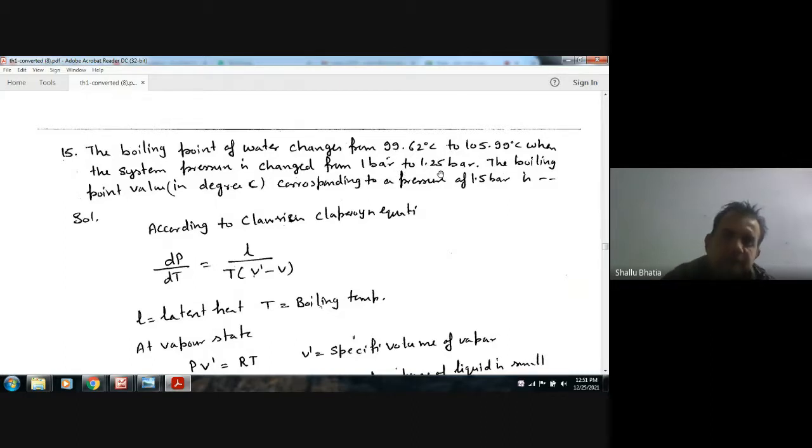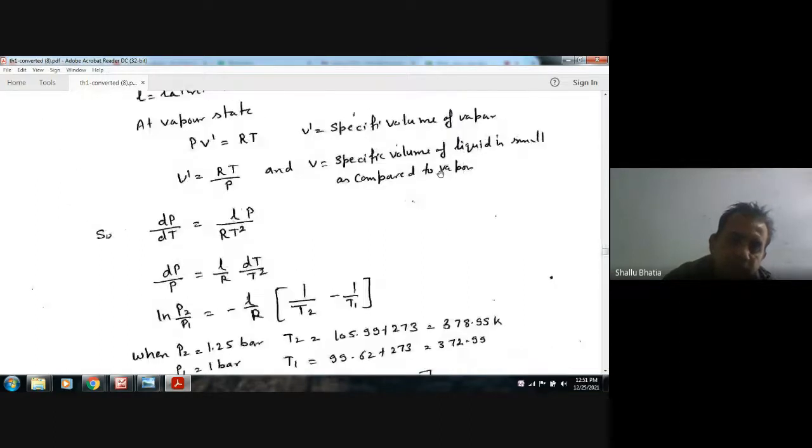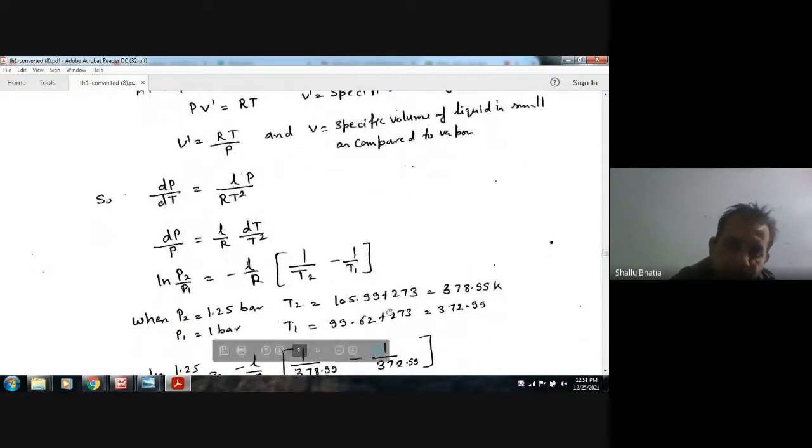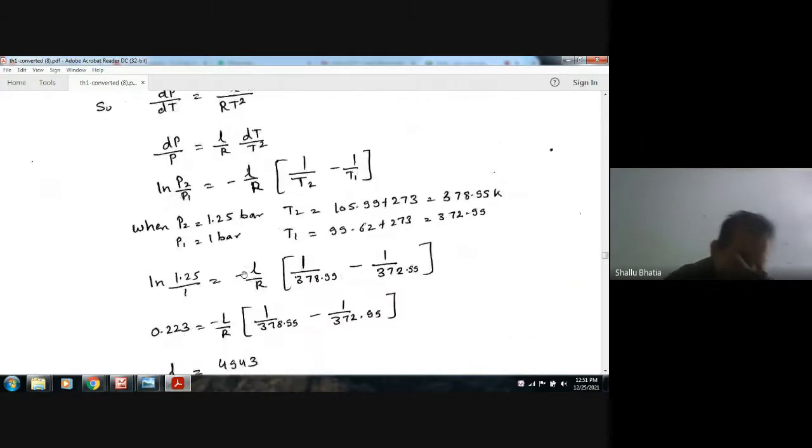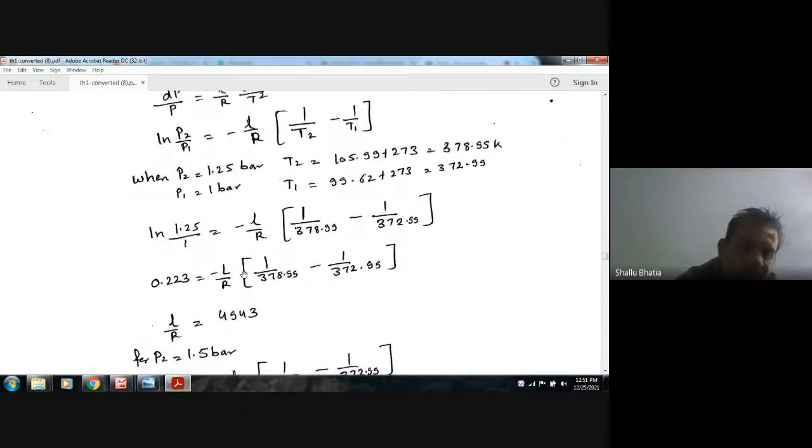So we can put T1 as 99.62 plus 273 Kelvin, and T2 corresponding to 105.99 degrees Celsius. P2 is 1.25 bar and P1 is 1 bar. From this we can find out L by R.